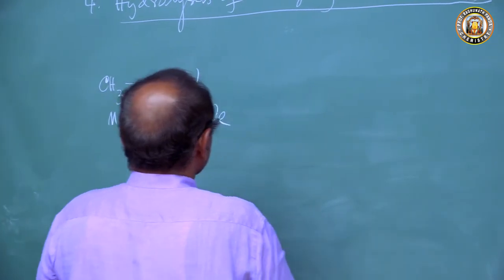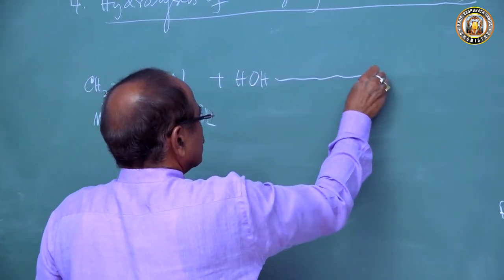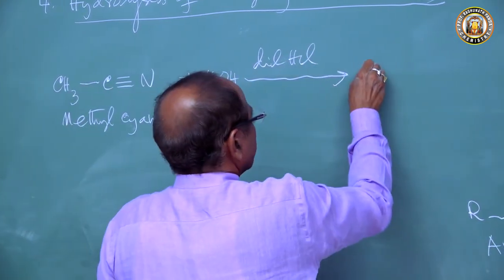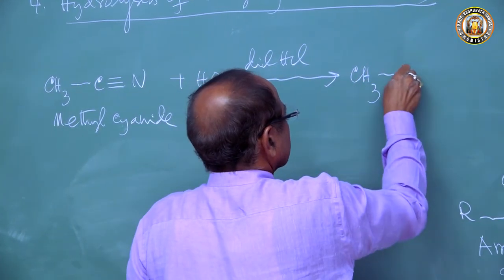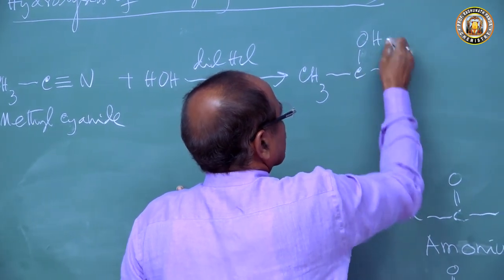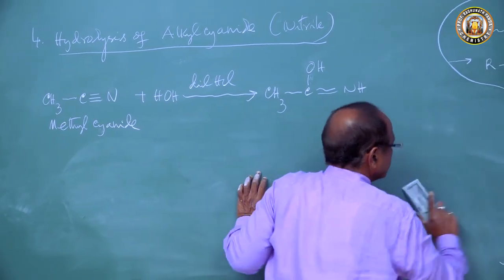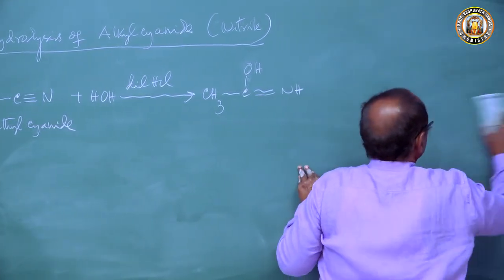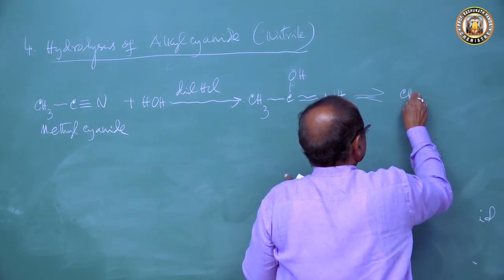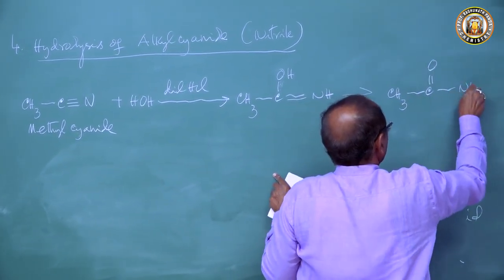So this methyl cyanide on treatment with dilute HCl produces CH3 C OH double bond NH, and this isomerizes to produce acetamide, CH3CONH2. We get the acetamide.